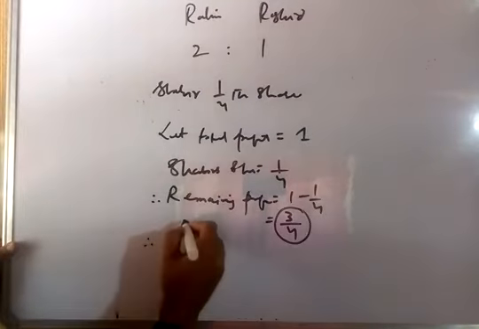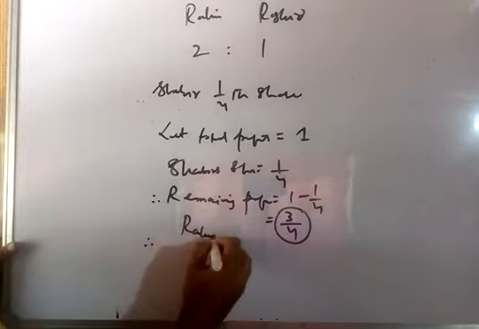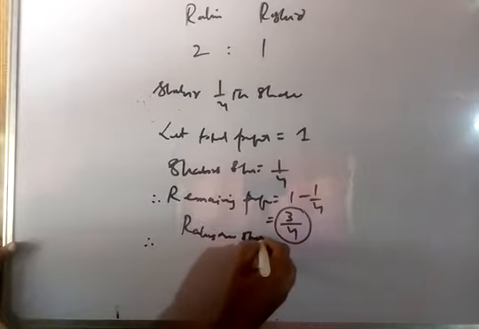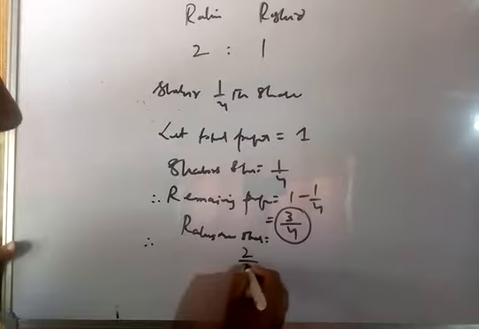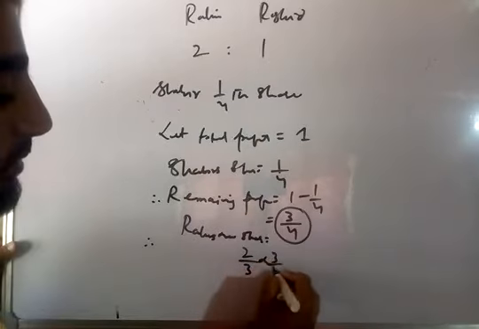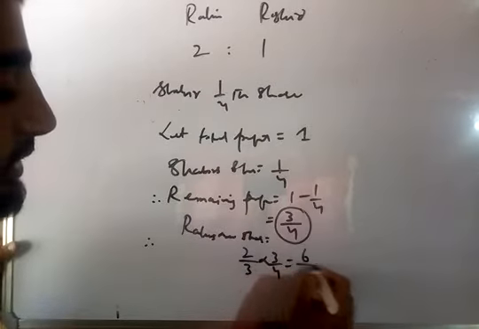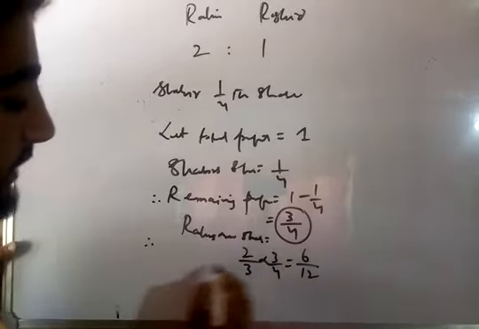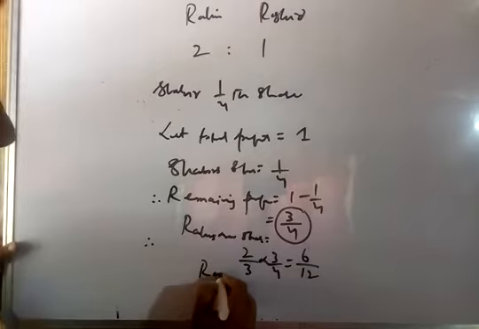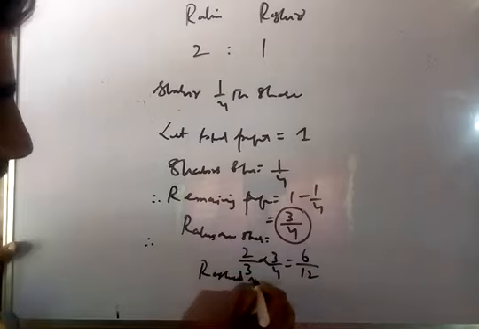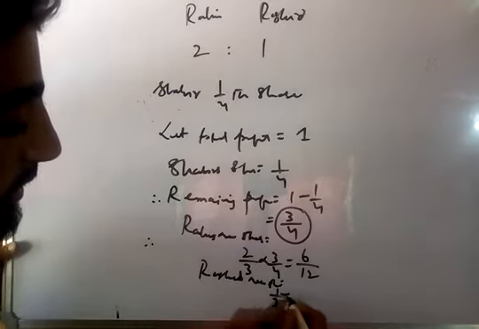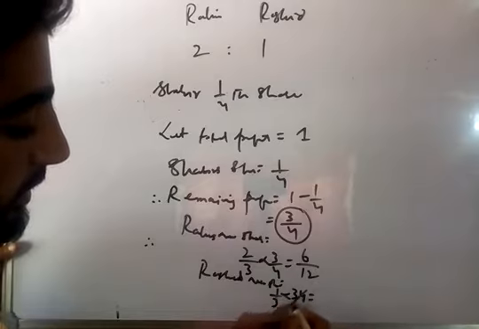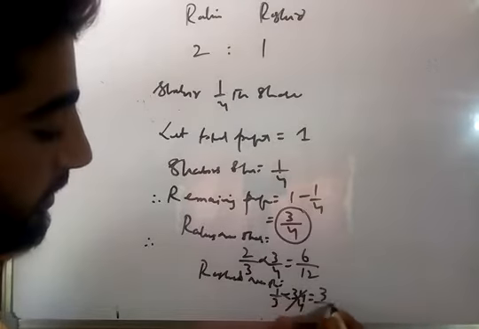Therefore Rahim's new share is equal to 2/3 into 3/4, that is 6/12, and Rashid's new share will be 1/3 into 3/4, that will be 3/12.